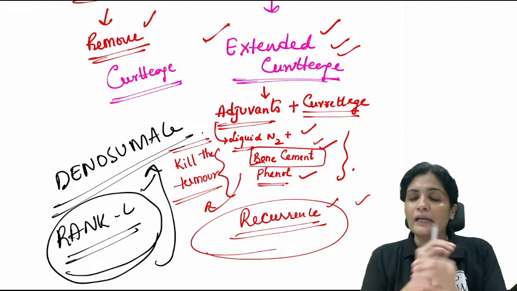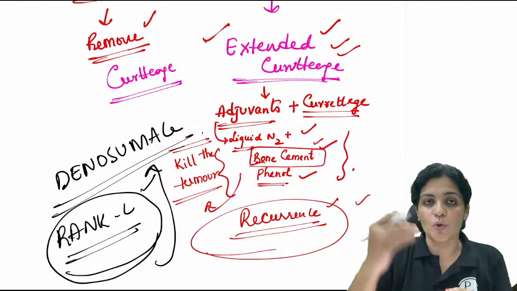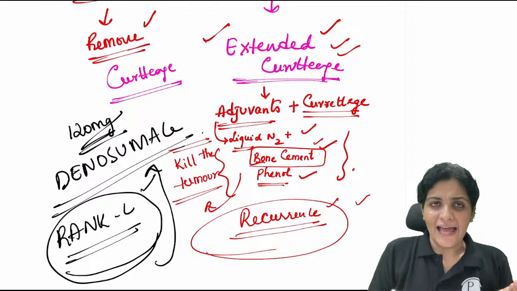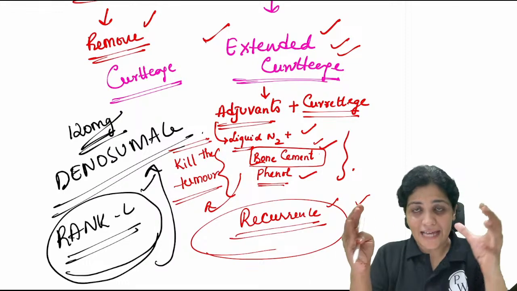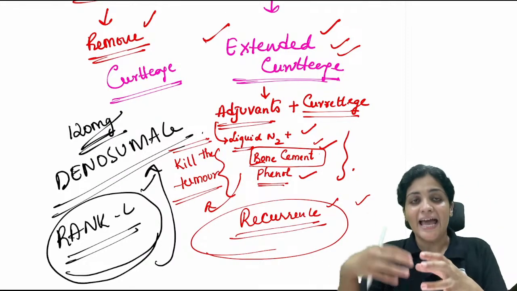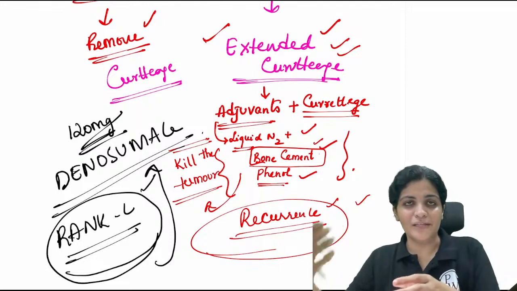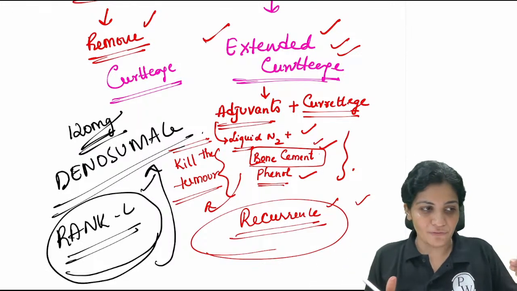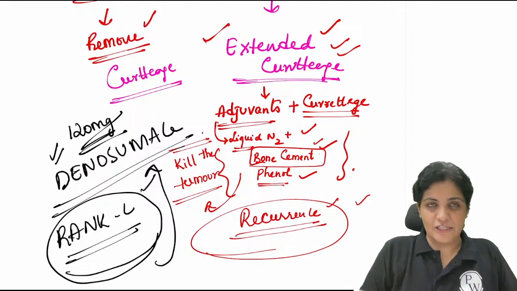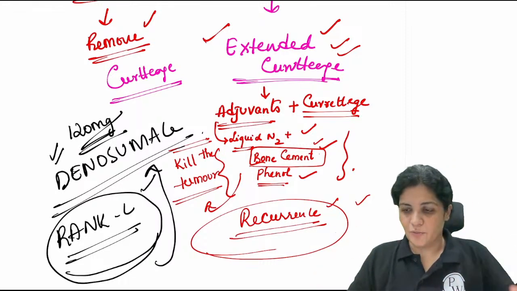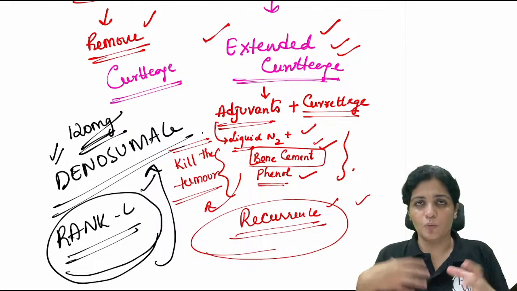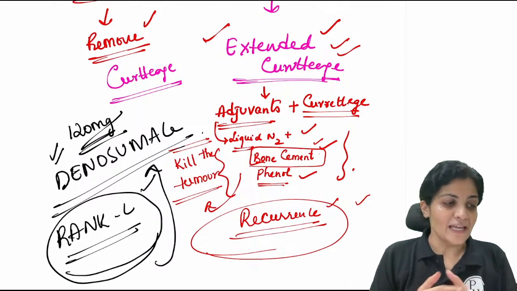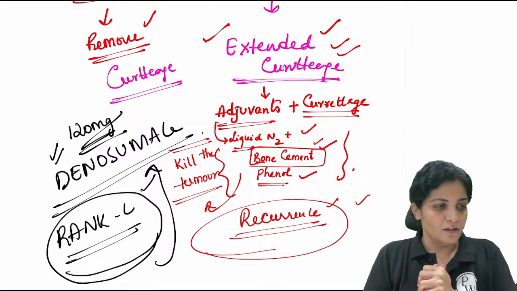Okay, not completely denosumab. They will give doses of denosumab, some 120 mg, something like that, for 4 to 5 weeks so that the size of the GCT will decrease, and after that they will do this extended curettage. Now this is under trial. I'm just giving you a little bit of information because they might ask you a research question or a new question, something like that.